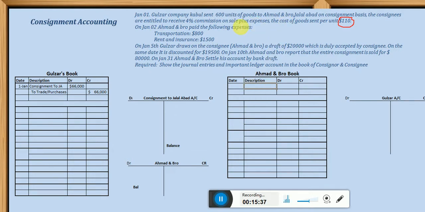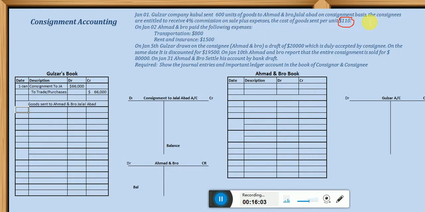Okay, next dear students, you can just give a brief description here. So you can say goods sent to Ahmad and Bro, Jalalabad. You have to give a description for each and every transaction as it is required in the journal. Okay, next we have